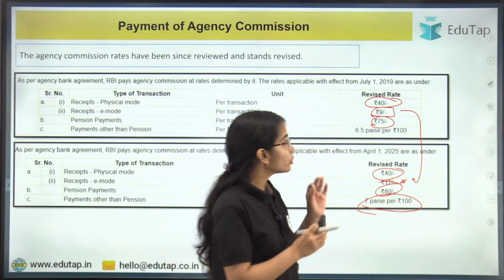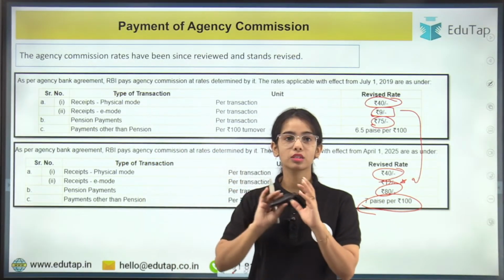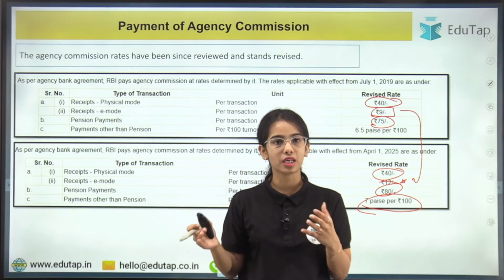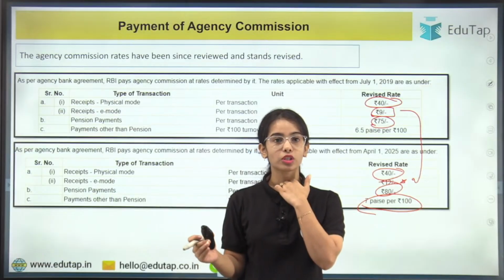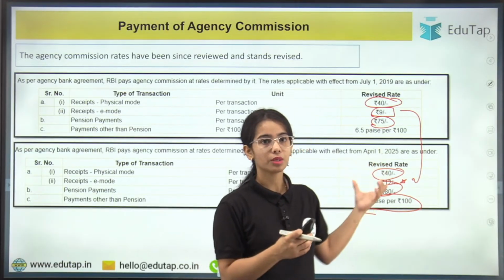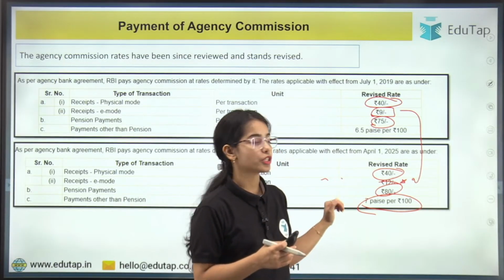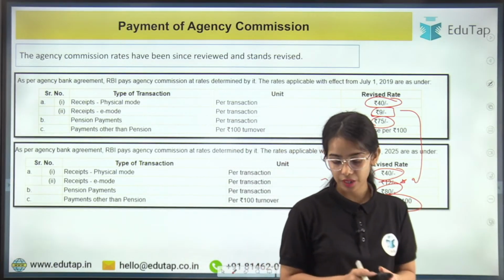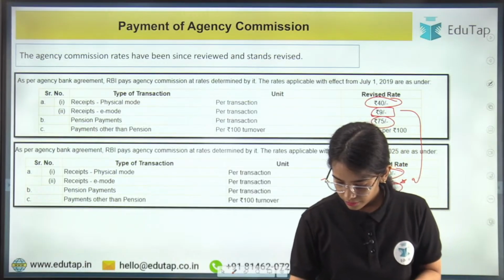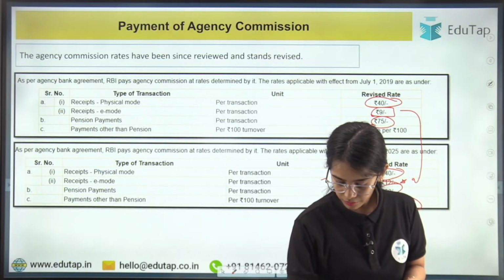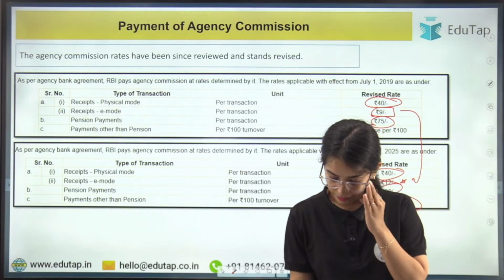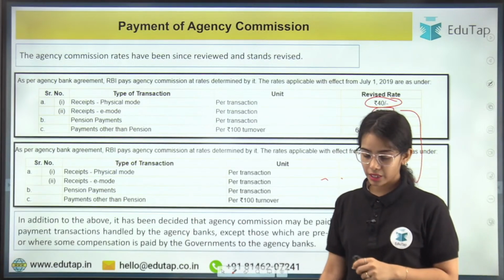So only for the physical mode the agency commission is the same, but for the rest of the things that the bank is doing, the agency commission has been increased. Any confusion here? Any confusion, anyone? So the last point for today is